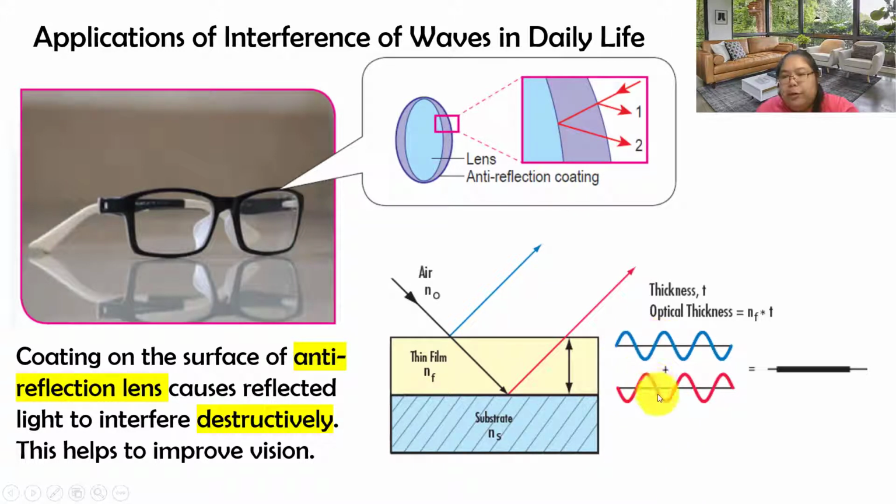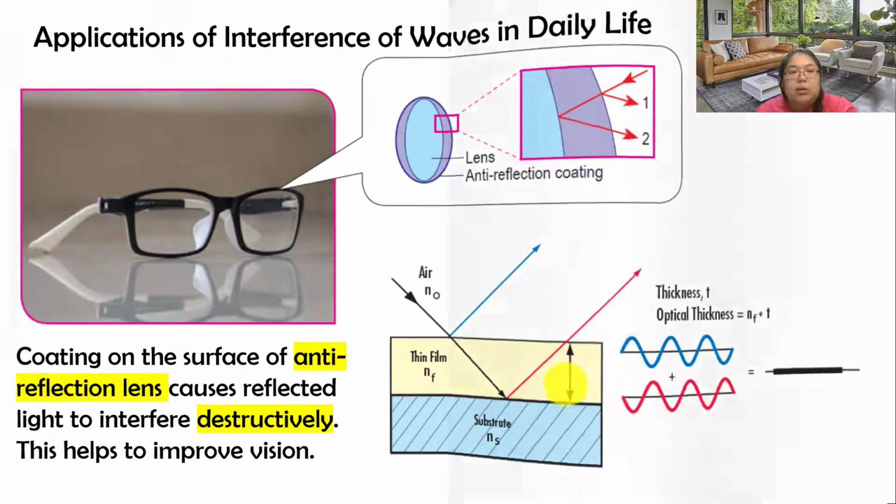Trough meets crest, crest meets trough. Finally, they become flat. That means there are no reflections; we can say there's zero amplitude. So this can make it better for your vision.